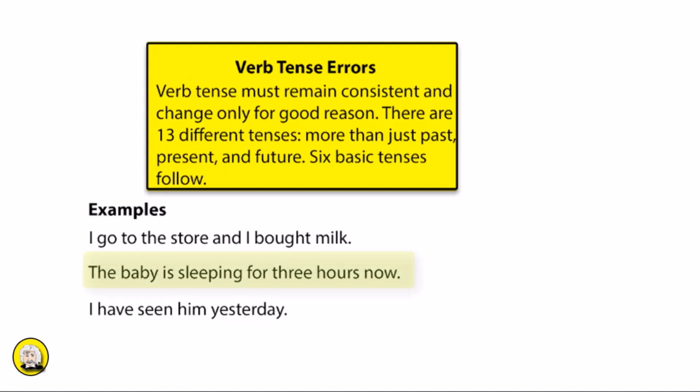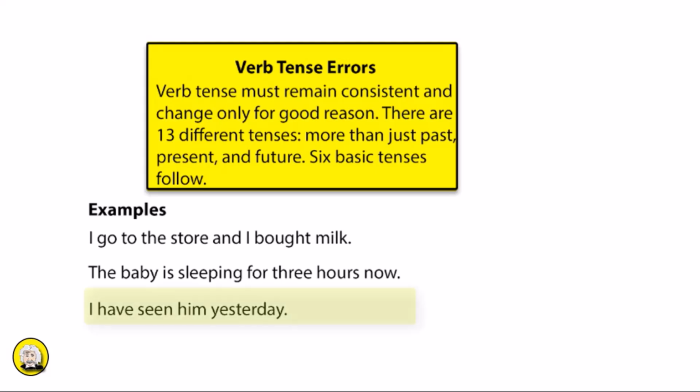The baby is sleeping for 3 hours now. We need to incorporate the verb have, because the event started in the past and it's continuing up through the present moment. The baby has been sleeping for 3 hours now would be a correction.